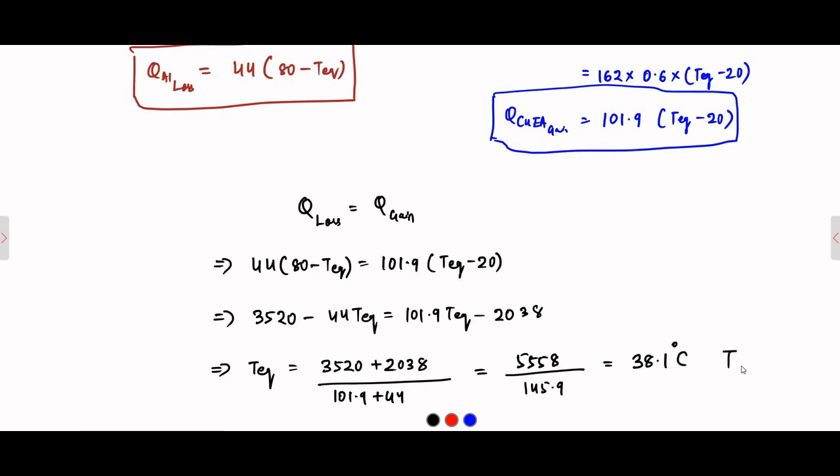This is the equilibrium temperature, the final equilibrium temperature. It is greater than 20 but lesser than 80 degrees Celsius. Okay, so this is the final equilibrium temperature.